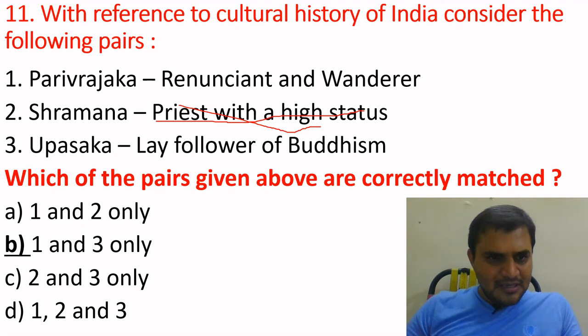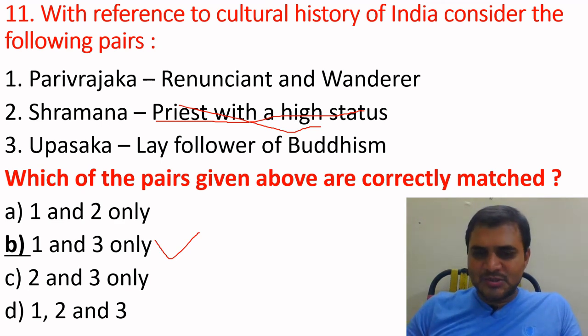Okay, first one, A 1 and 2, B 1 and 3, C 2 and 3, D 1, 2, 3. Here Samana is wrong, so 1 and 3 is correct, so B is correct answer. Okay, we'll see the next question.